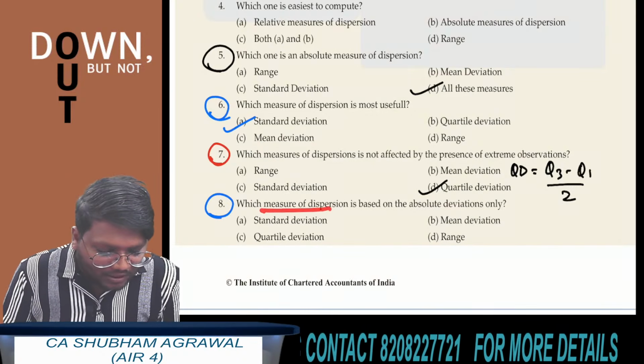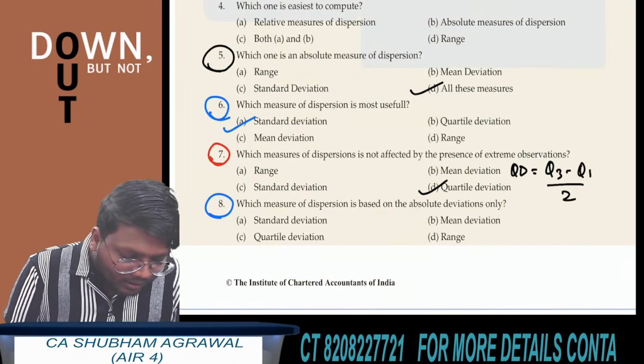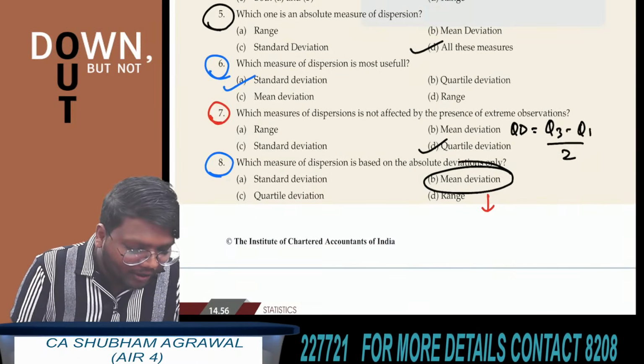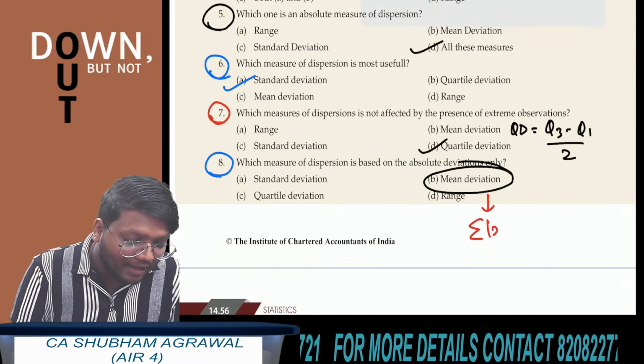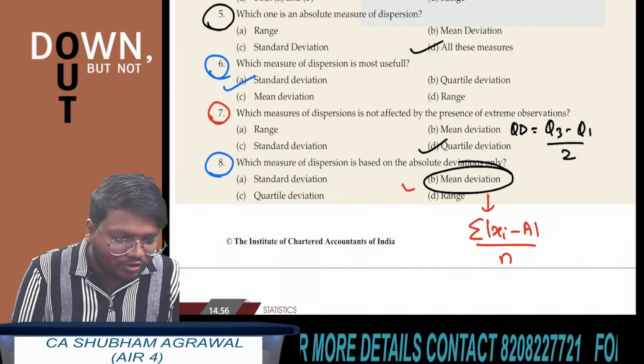Question number 8. Which measure of dispersion is based on the absolute deviations only? See here, what is the general formula to find mean deviation? Summation of absolute value of xi minus A whole divided by n. So which option is correct here?